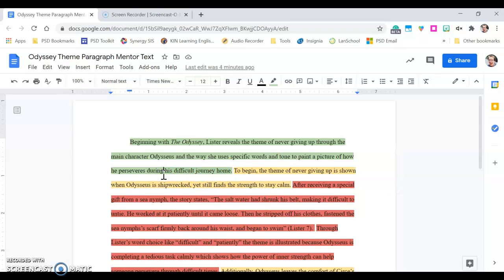Okay, if we have some sort of preview of the main points, we can do it the traditional way, right? So we could say, well, this theme is shown in the book when Odysseus does this, that, and the other, right? Or we can just do what this author's done here. This theme is shown in the book when Odysseus perseveres through all of his challenges on his way home, right? So however you want to format it, I would say use this example to help you, and know that it's a little bit different in terms of we won't need every ingredient we've always put in topic sentences before, because some of those ingredients will show up elsewhere.